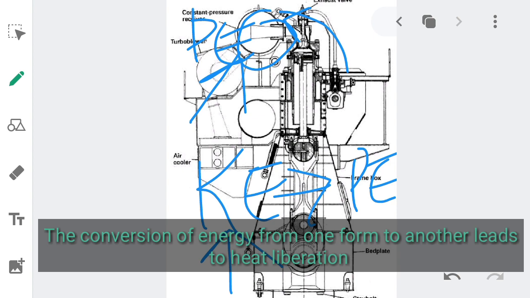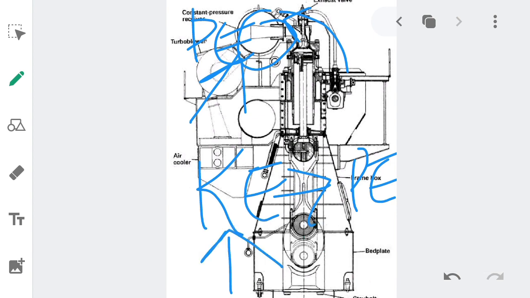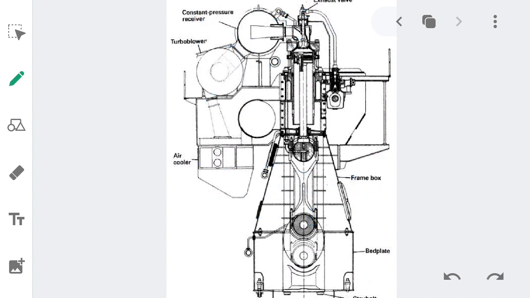So this is also one of the reasons why the temperature at the inlet of the turbocharger is increased drastically. This is the reason why the temperature at the inlet of the turbocharger is very high as compared to the temperature at the outlet of the exhaust valve.